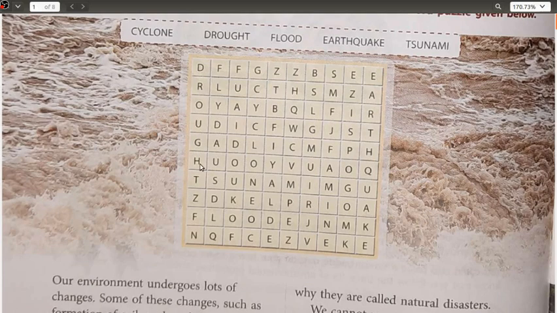Then you have your flood. This one is your flood. This is your earthquake. Next you have tsunami. Cyclone is done, drought is done, flood is done, earthquake and your tsunami. That's it.